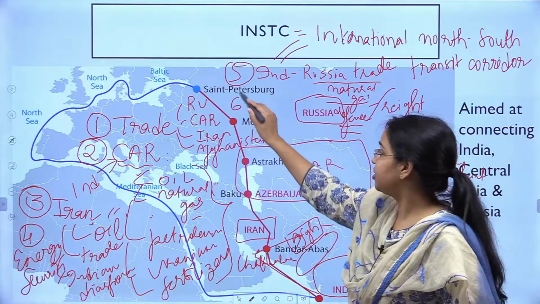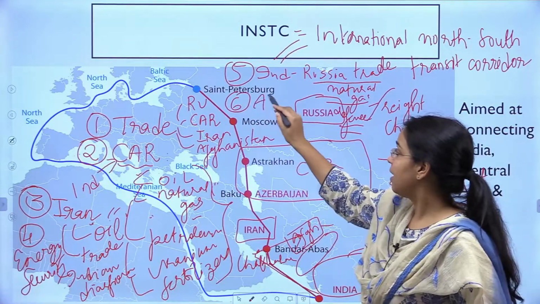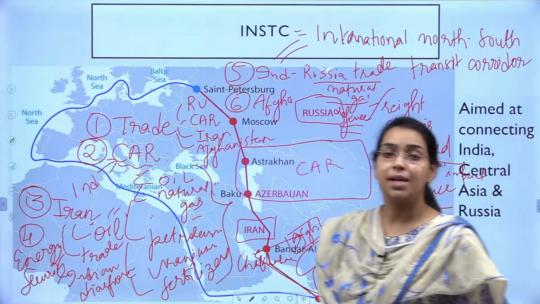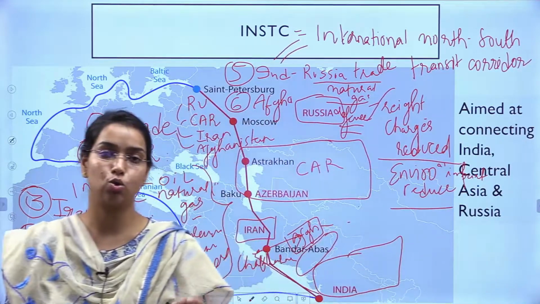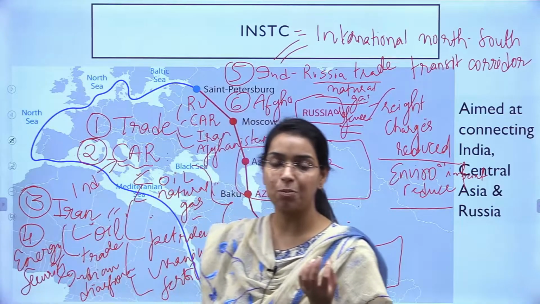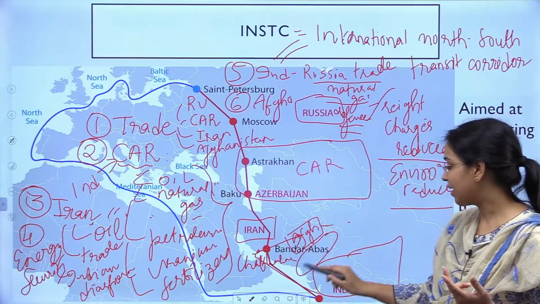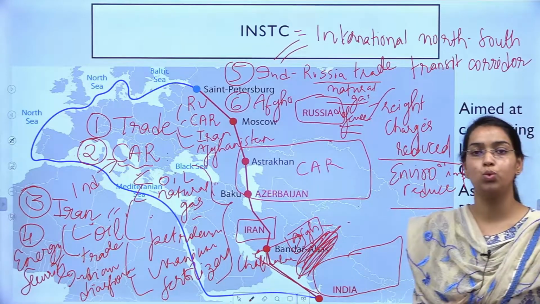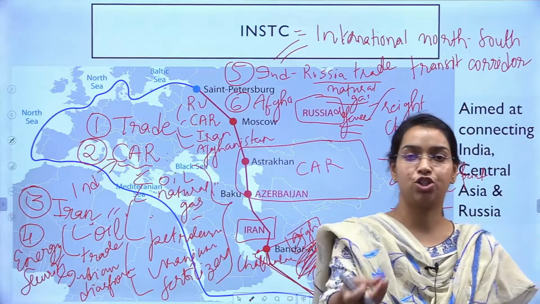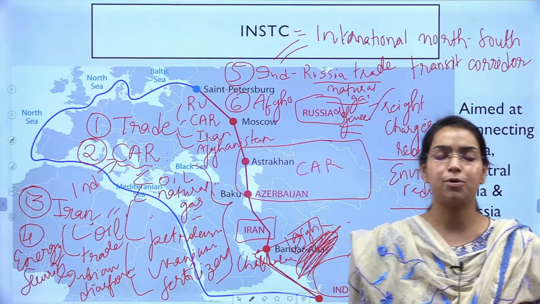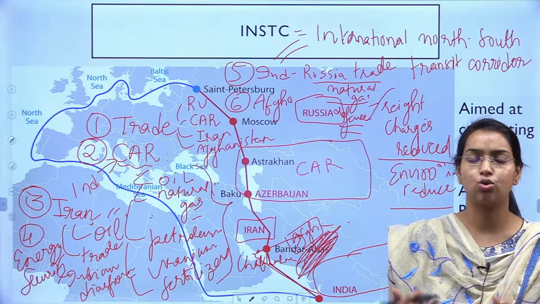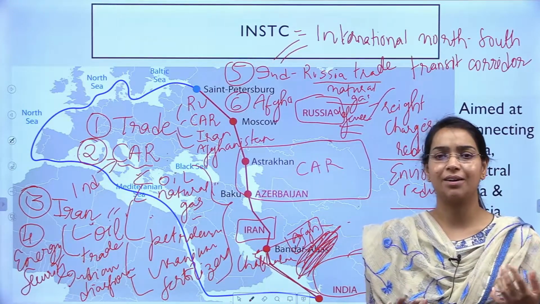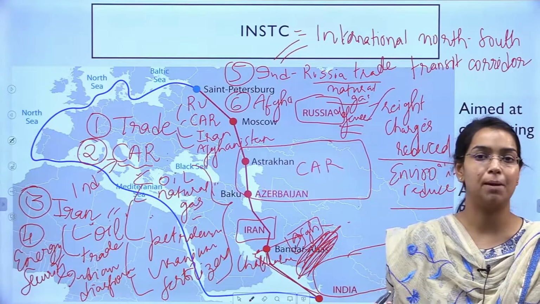The next advantage, as we have written, Afghanistan. INSTC, it will help us get linked to Afghanistan also. जैसे मैंने आपको बताया, currently we have Pakistan in between us. ठीक है, so we are not able to boost our economic transactions with Afghanistan. हम जितने भी उनको products अभी भी दे पा रहे हैं, that is through air routes, right? और हमें उनकी market का direct access freely नहीं मिल पा रहा है.